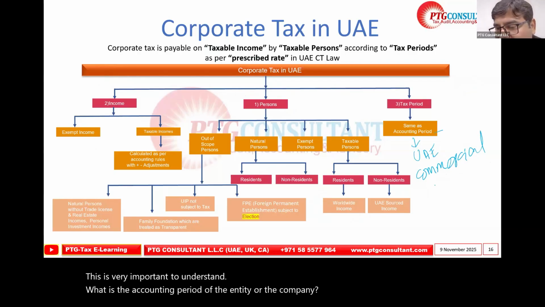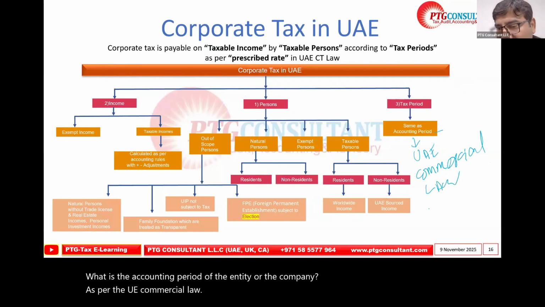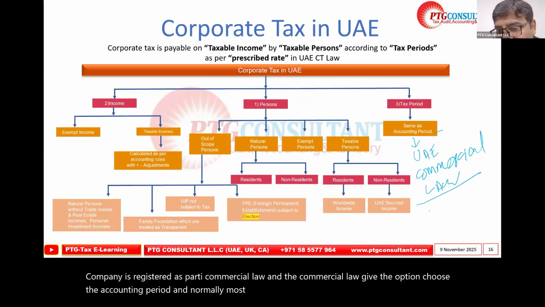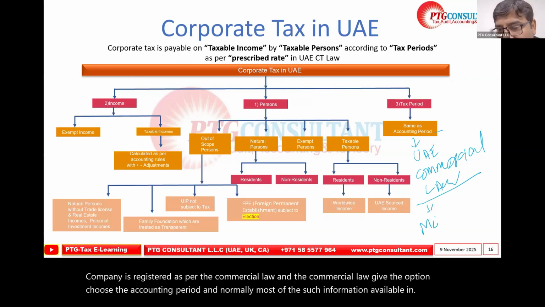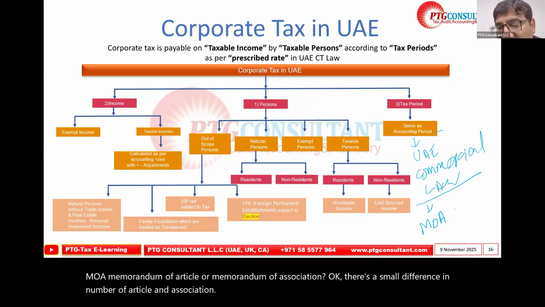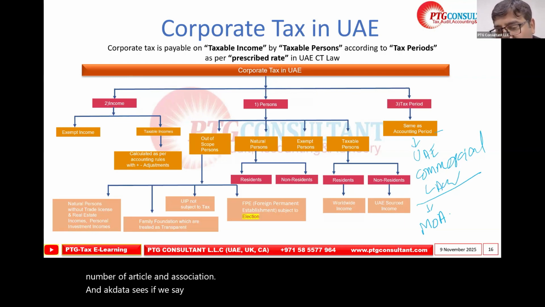As per the UAE commercial law, a company is registered as per the commercial law, and the commercial law gives the option to choose the accounting period, and normally most of such information is available in the MOA, Memorandum of Article or Memorandum of Association. There is a small difference between Memorandum of Article and Association. In Arabic it is Aqd Tasis, and the company is formed and registered based on this document.